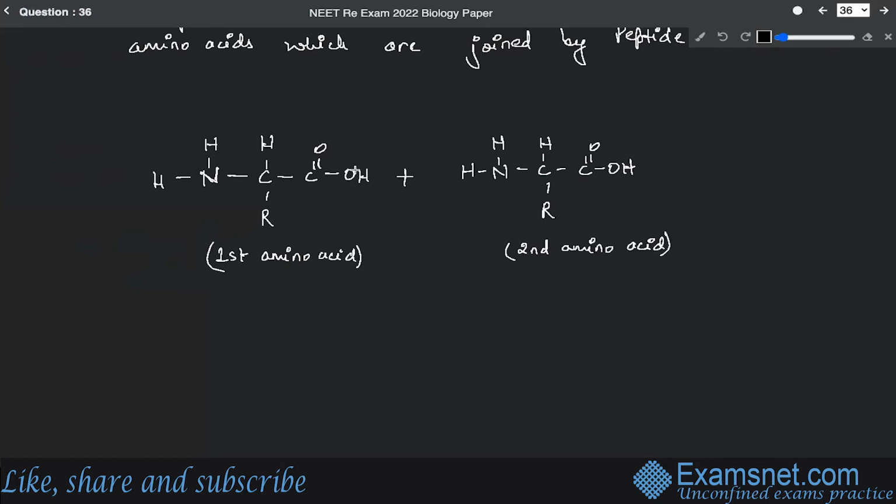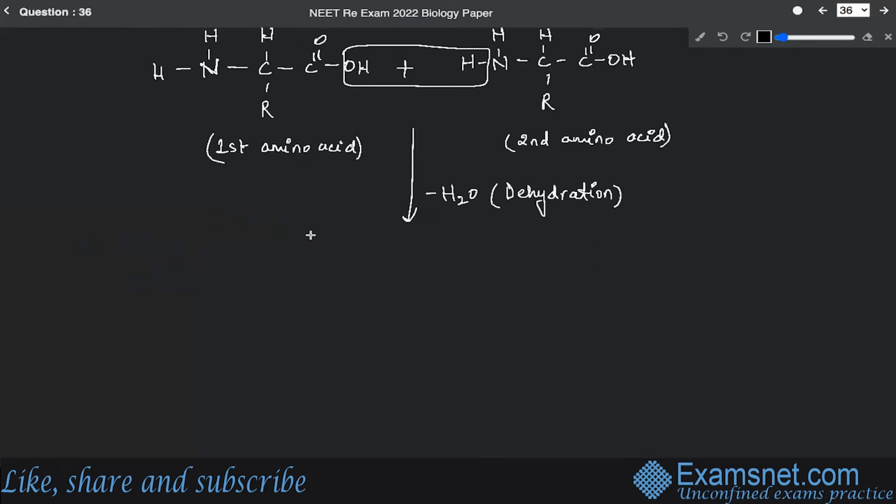So basically the peptide bond is formed as a result of a dehydration process between 2 amino acids. Here the elimination of water occurs. That means the dehydration takes place between 2 amino acids, and only then will the peptide bond be formed. So if we eliminate this water part from here, as you can see, a bond will be formed that connects the 2 amino acids.